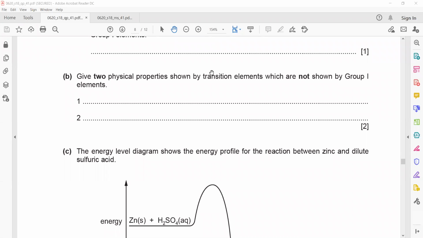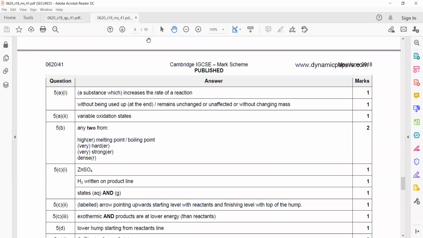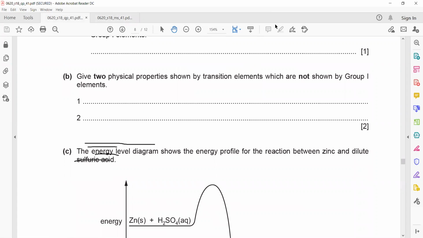You can mention hard, strong here. Hard, because high melting or boiling point, harder, stronger, denser or high density. So these are the terms you can use for physical. According to the question, you have to write the property. If they ask physical, write a physical property.